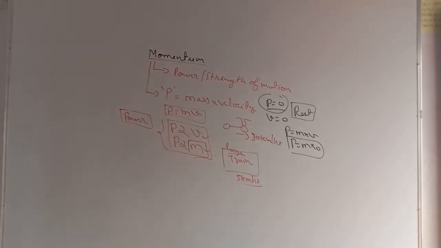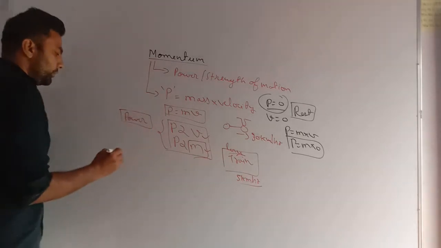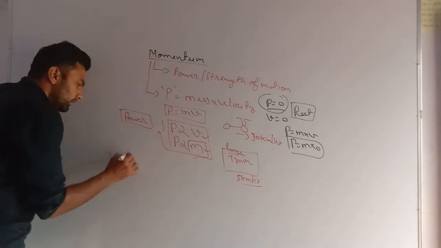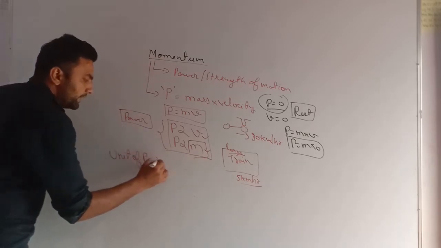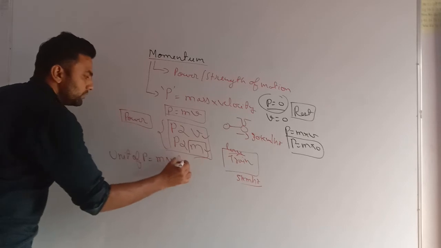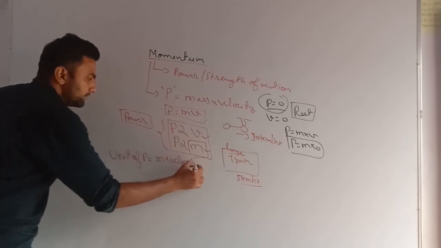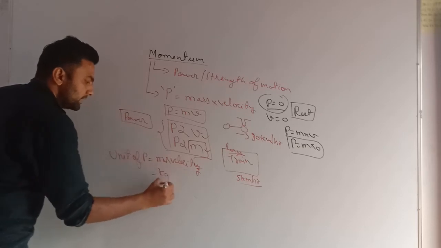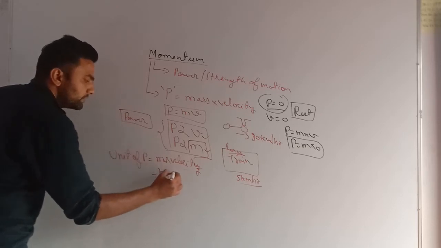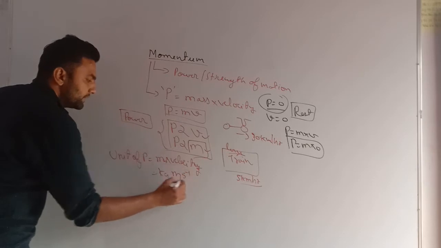Okay, my dear students, we also need to know the unit of momentum. What is the unit of momentum? Momentum is mass into velocity. What is the unit of mass? It's kg. And what is the unit of velocity? It's meter per second.